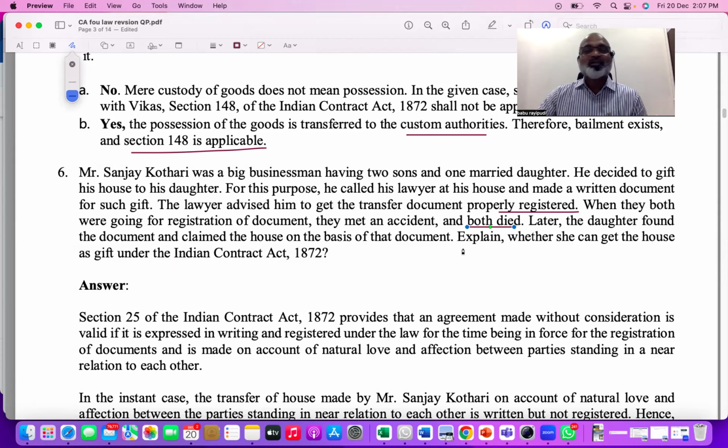He called his lawyer, etc. Next, later on, the daughter found the document which was signed by her father, and claimed the house on the basis of the document. Explain whether she can get the house or not.